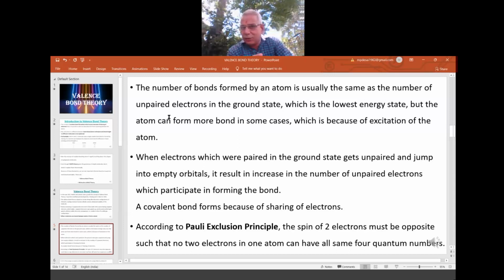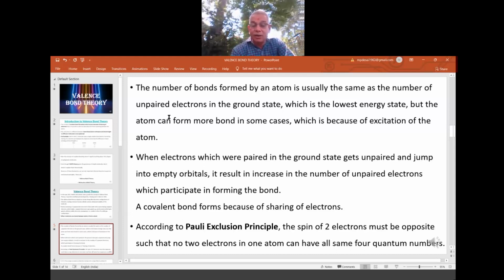So you are promoting electrons, no? Those electrons will go to a higher level, so the higher level should be empty. If the higher level orbitals are empty, then you can promote, then you can excite, then you can go for the unpaired, and only then is the possibility of the extra bonds there, otherwise no. So all these are there in the VBT. That's why this is a better theory than the previous theories, right?